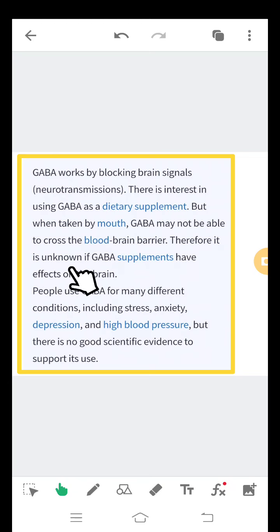Therefore, it is unknown if GABA supplements have effects on the brain. People use GABA for many different conditions including stress, anxiety, depression, and high blood pressure, but there is no good scientific evidence to support its use.